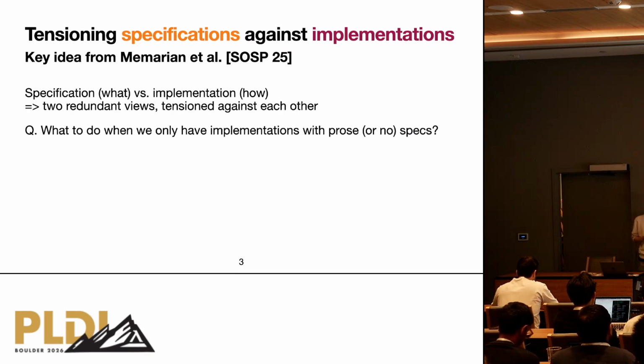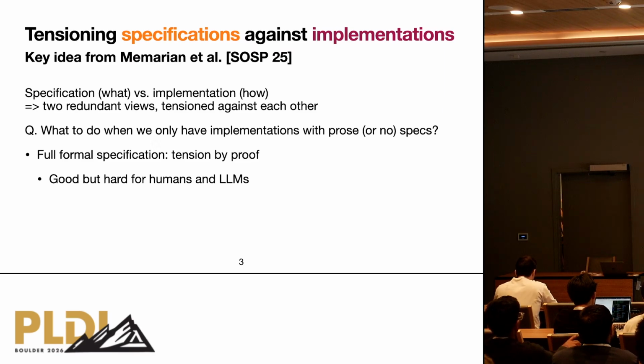Especially if you only have an implementation with no specification, or with only a prose specification, what do we do? One possible thing is to do some formal verification. This is good if you can do it successfully, because you get a very strong guarantee about the implementation. But even in the era of LLMs, retroactively verifying something is very difficult.